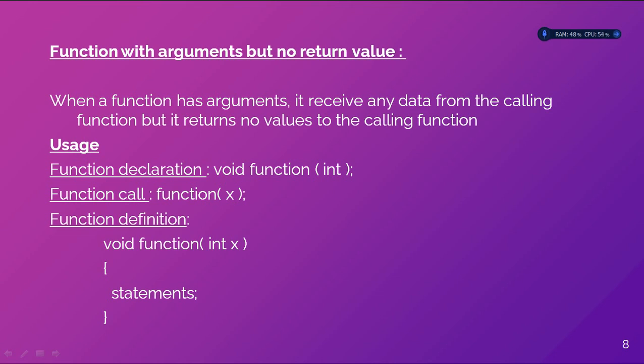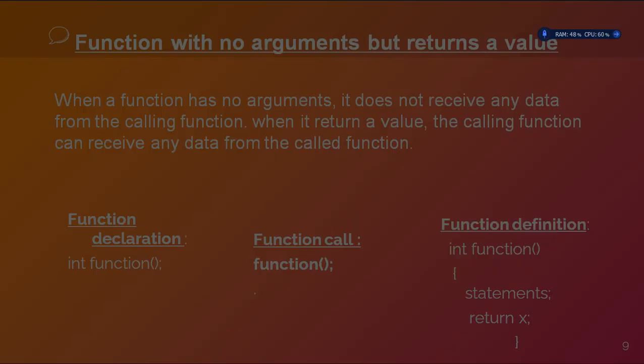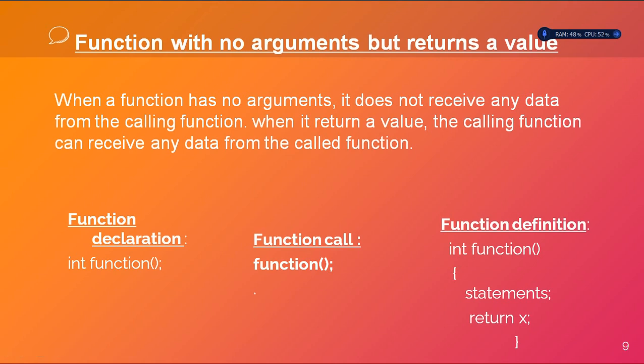And at the time of function calling in your main function, simply you can use your function name, and within the parentheses, you can pass your parameters. At the definition, you can use the prototype which you provided at the function declaration, and then you can provide the statements within the curly braces.